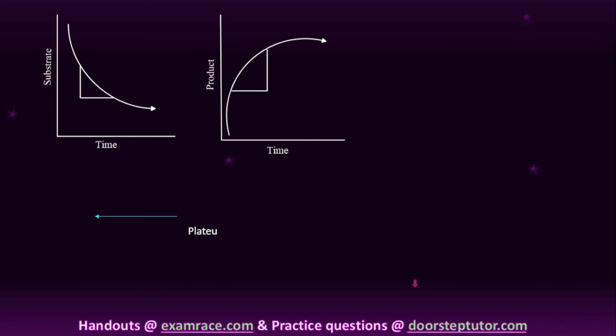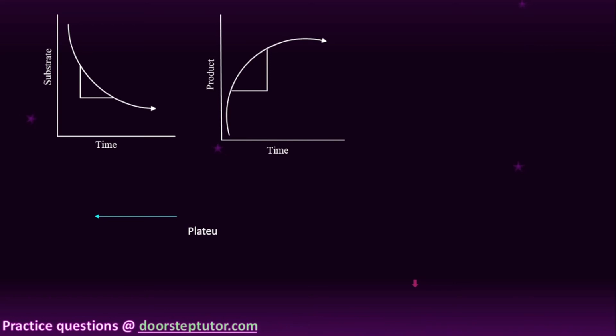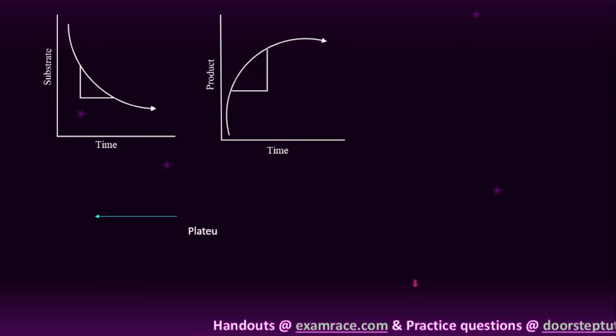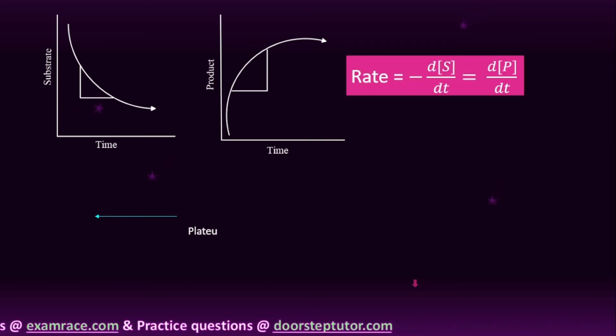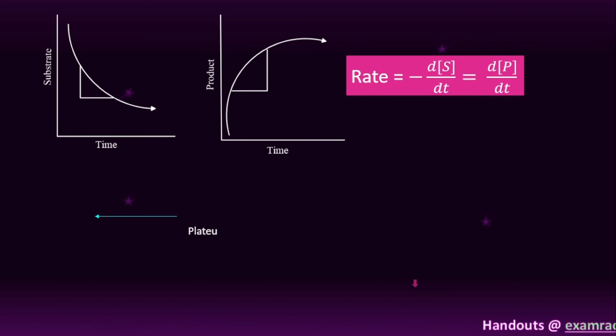So what is the rate of the reaction, student? The decrease in the concentration of substrate, and the increase in the concentration of product, upon time is called the velocity of the reaction, or we can call it the rate of the reaction. Right, here you can see, student, the rate is equal to the decrease in the concentration of substrate upon change in time, which is equal to the increase in the concentration of products upon change in time.